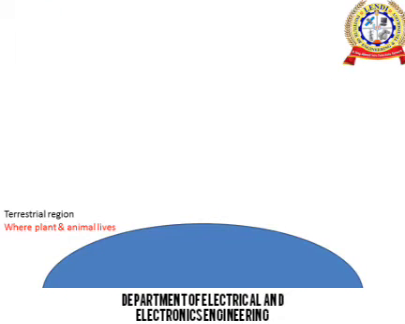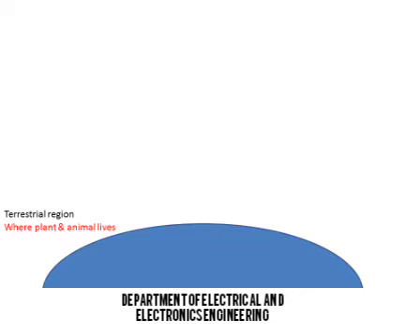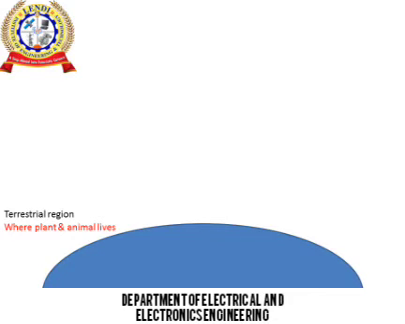Now we will discuss about terrestrial region. What is terrestrial region? A region where plants and animals live is the terrestrial region. Example, our earth. Our earth is a terrestrial region where plants and animals live.